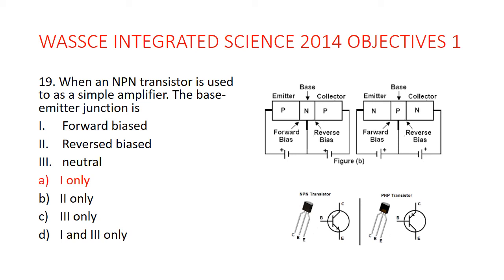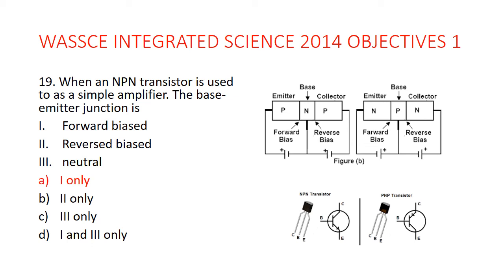Take note, there's no NPP transistor. It's NPN transistor, or you have PNP transistor. Most often, if you are asked to give any types of transistors, you just go straight to the point and just list them. So NPN transistor and then PNP transistor.